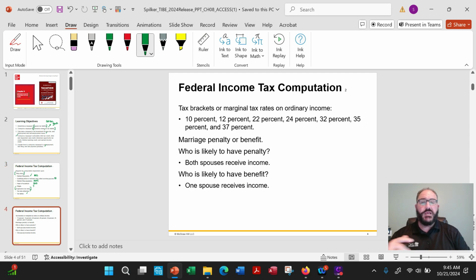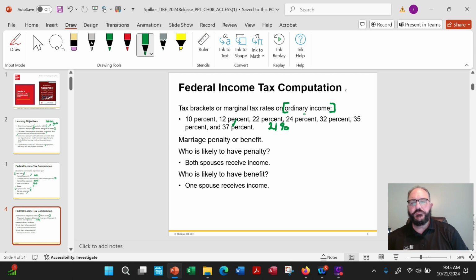All right, so here are the brackets. Tax brackets or marginal rates. This is on ordinary income. Notice it goes up to 37%. Remember, corporate tax is at 21%. So 10, 12, 22, 24.